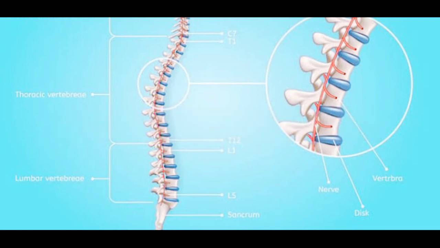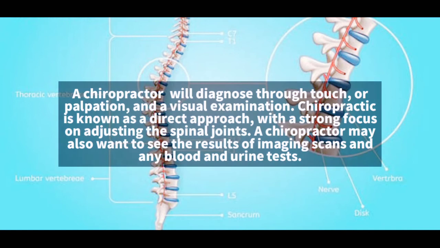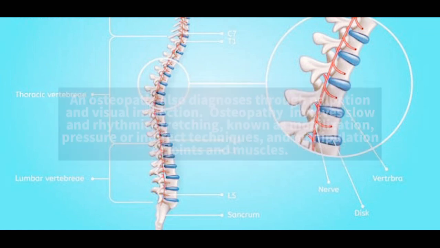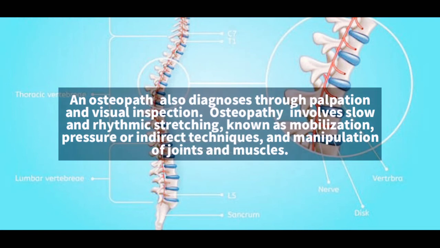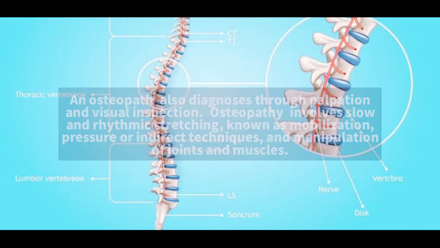Other types of diagnosis. A chiropractor will diagnose through touch, or palpation, and a visual examination. Chiropractic is known as a direct approach with a strong focus on adjusting the spinal joints. A chiropractor may also want to see the results of imaging scans and any blood and urine tests. An osteopath also diagnoses through palpation and visual inspection. Osteopathy involves slow and rhythmic stretching, known as mobilization, pressure or indirect techniques, and manipulation of joints and muscles.